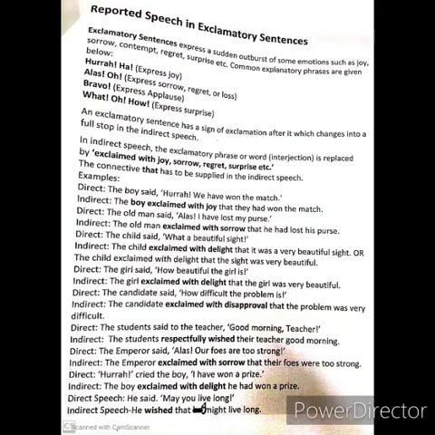He said, "May you live long." He wished that he might live long. This last sentence, you see, is a wish. When it's a wish, we can use the reporting verb "wished" or "prayed." May will become might. "He wished" or "he prayed" are both correct. He prayed that he might live long. This is also correct here. So this much is for the exclamatory sentences.